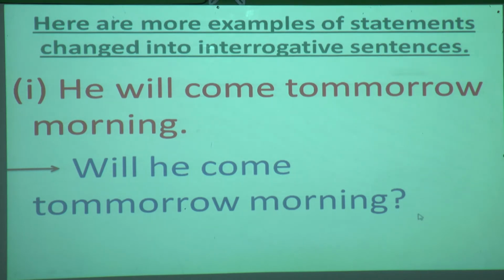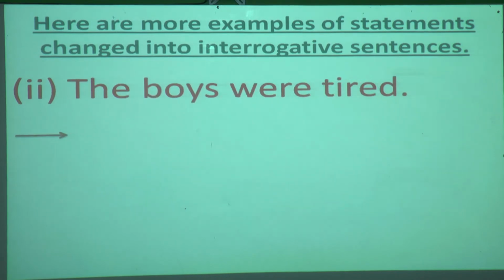Understood students? Okay. Next. The boys were tired. This is a statement. Now here we can shift. What is the subject over here? The boys. So we will shift the verb before the subject. That is, were the boys tired, and question mark.